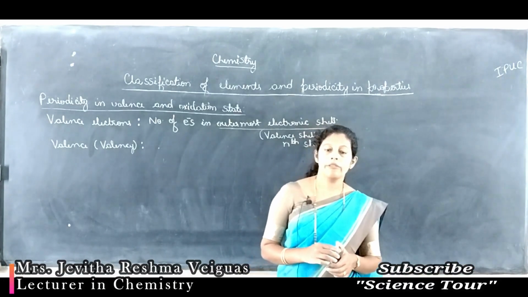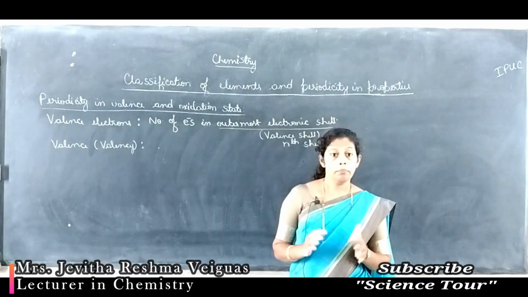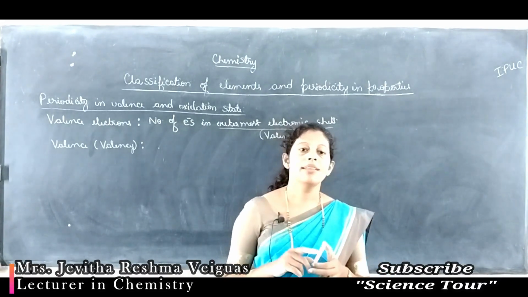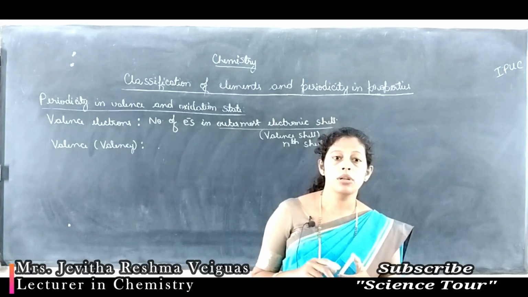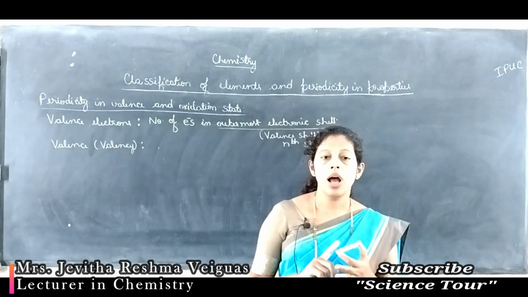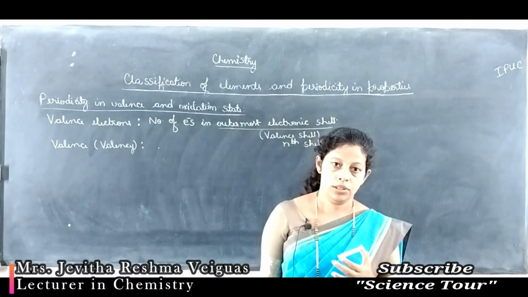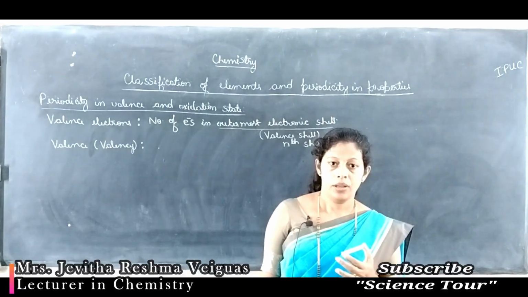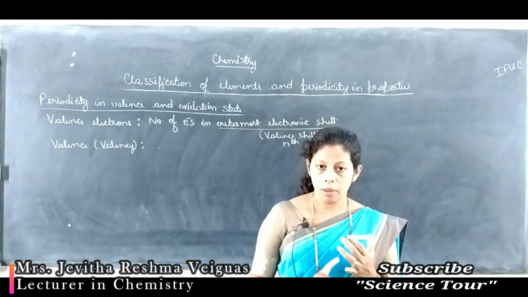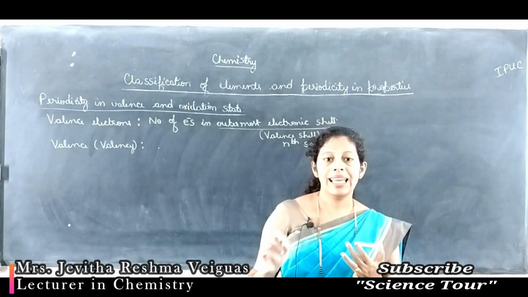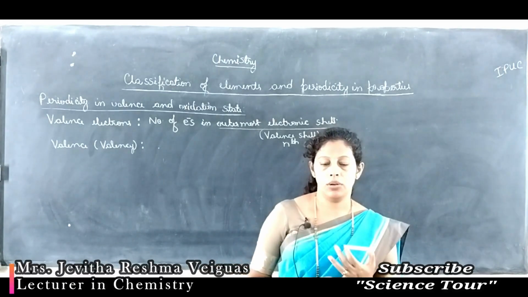Valence or valency may be equal to the number of valence electrons, and they are equal to the number of valence electrons for group 1, group 2, group 13 and group 14. Group 15 onwards, valence is the number of valence electrons or 8 minus valence electrons.